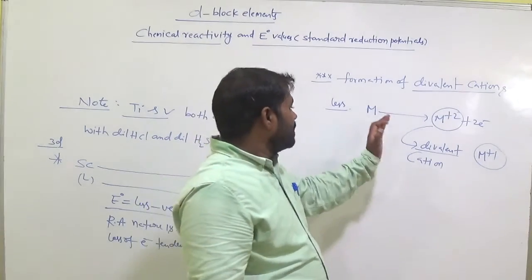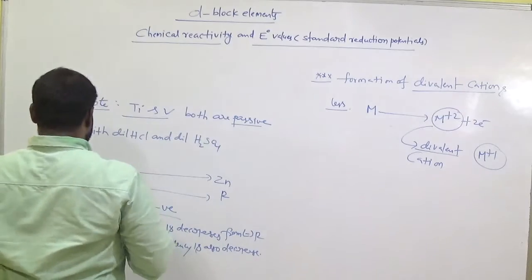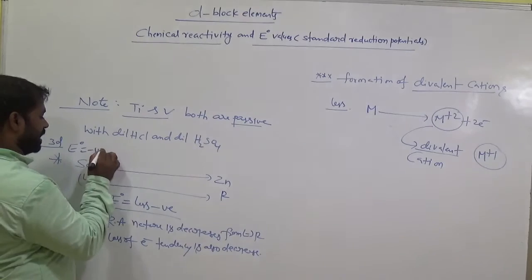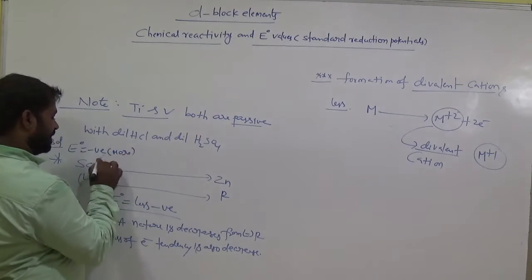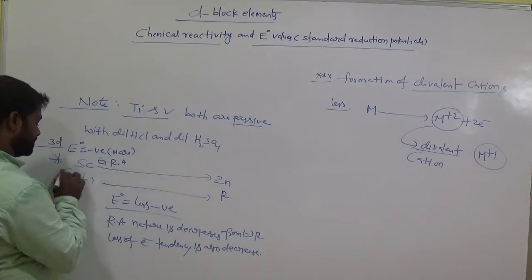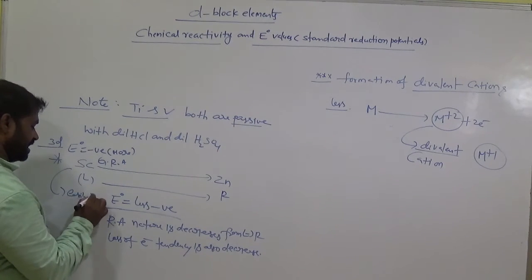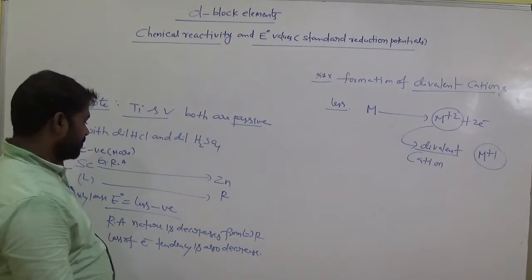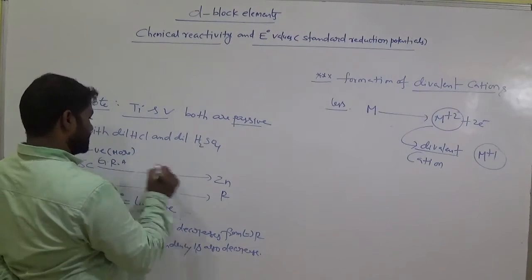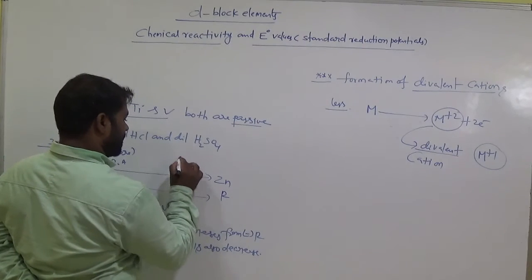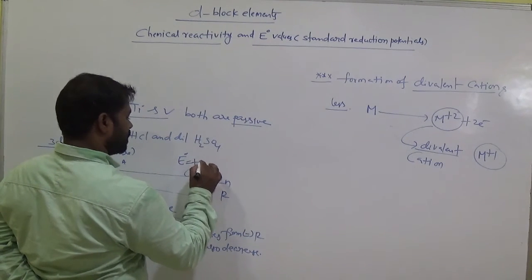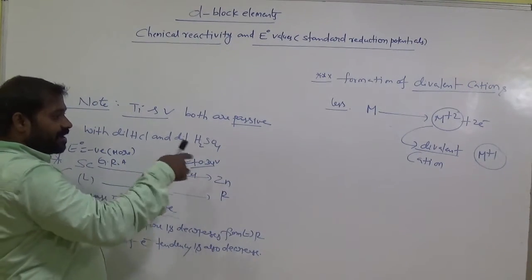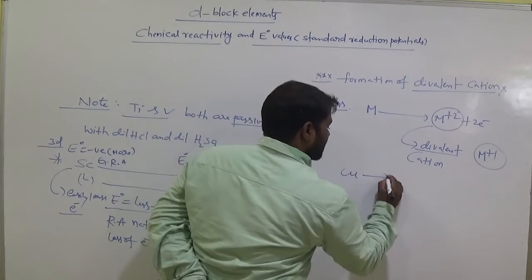So why from left to right? This scandium on the left, am I right? It has E naught values more negative. That means it is a good reducing agent. That means it easily loses electrons. While we are moving from left to right, the E naught value, suppose for copper, is almost positive.